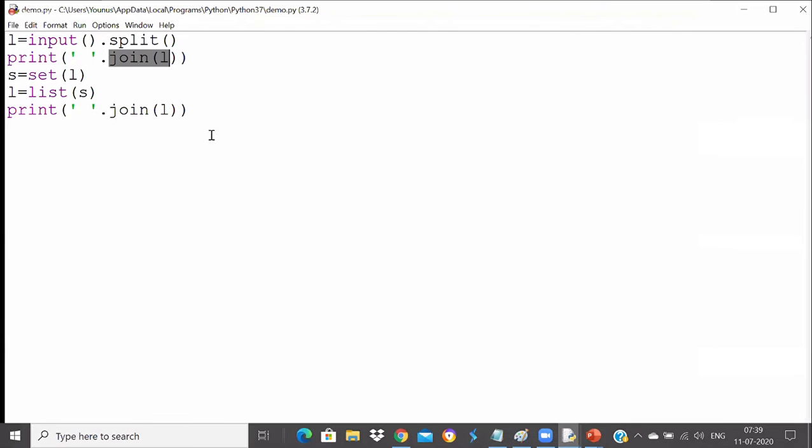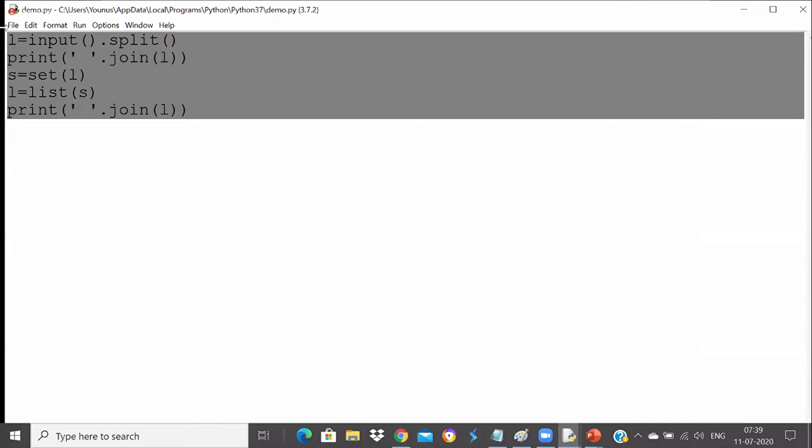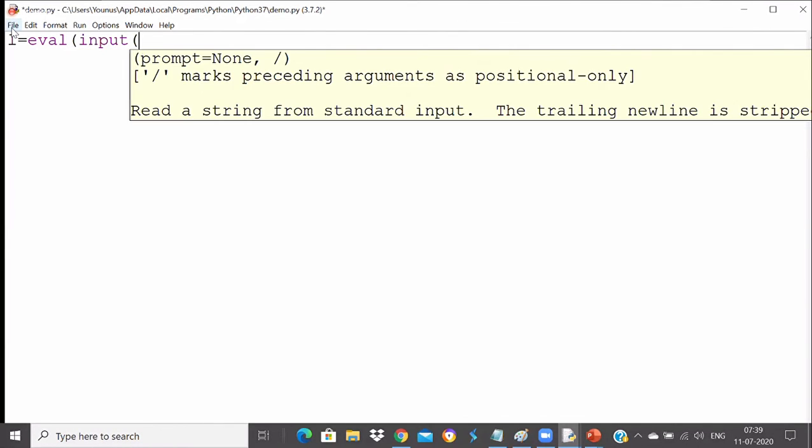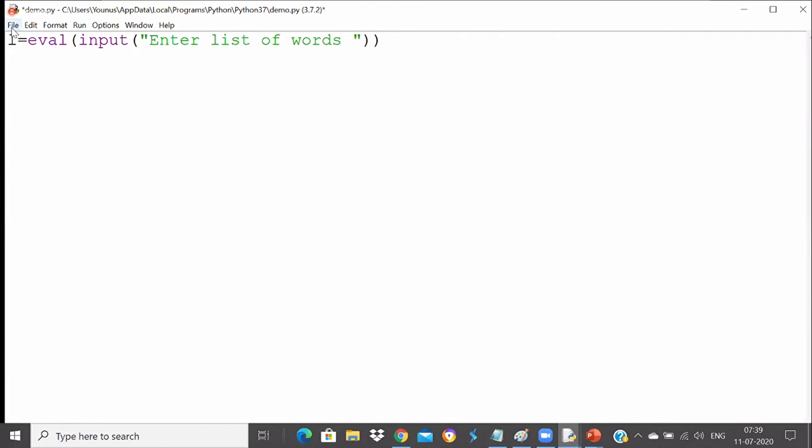So here is my program. Very simple. You just need to traverse the list. So I'll say list is equal to, either you can use eval or, better, because we are accepting a list of words, I will say input and ask "Enter list of words". So the user will enter the list of words.